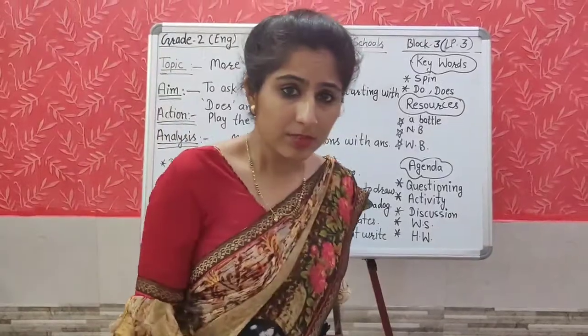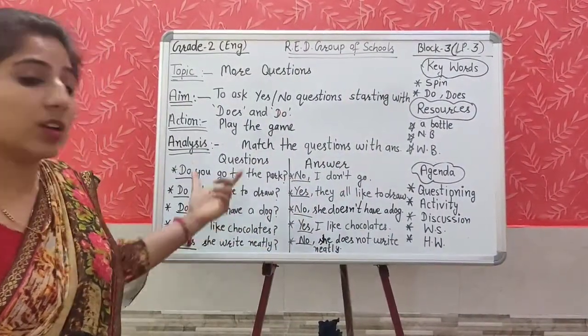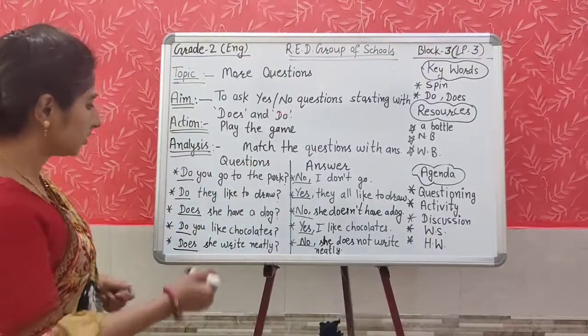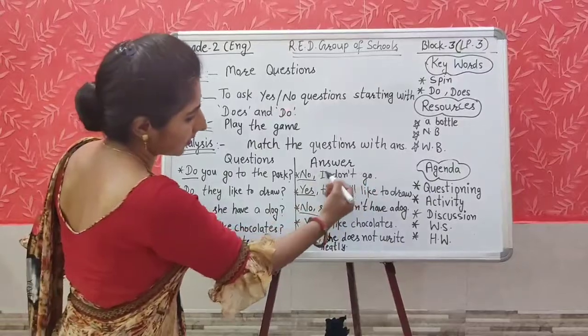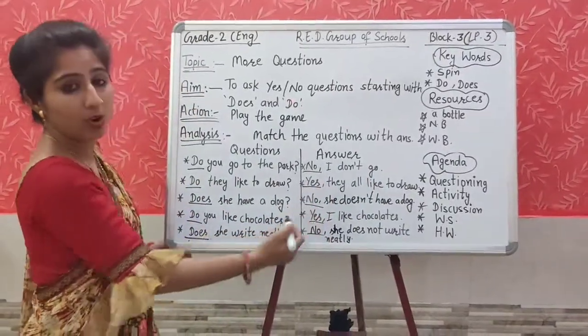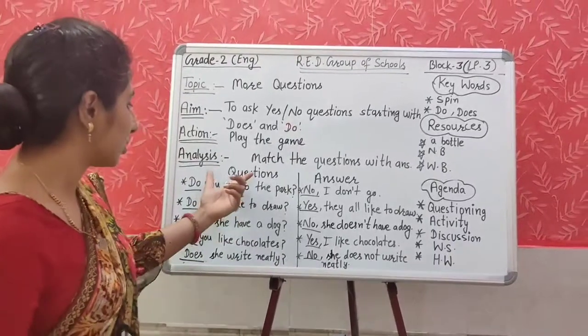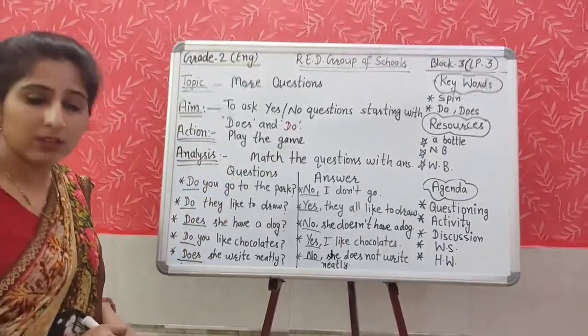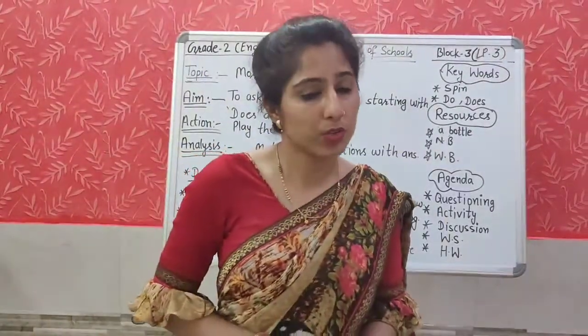Okay. Have you noticed anything common in these questions? Yes. All these questions are starting with do or does, as I have underlined them. And all the answers are starting with no or yes. So all answers are yes, no answers. And all the questions are starting with do or does. So this is how we are forming the yes, no questions.